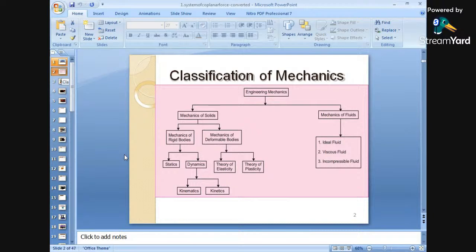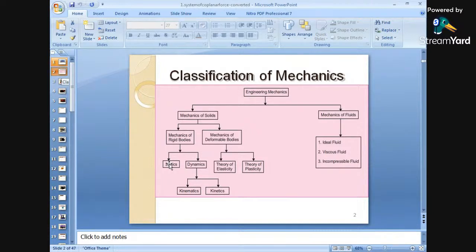Rigid bodies are those where there is no such effect of the forces on the body. Deformable bodies are those where there is a change in the shape of the body. Mechanics of rigid bodies is divided into two: statics and dynamics. Mechanics of deformable bodies is also divided into two: the theory of elasticity and the theory of plasticity. So what is statics and what is dynamics?